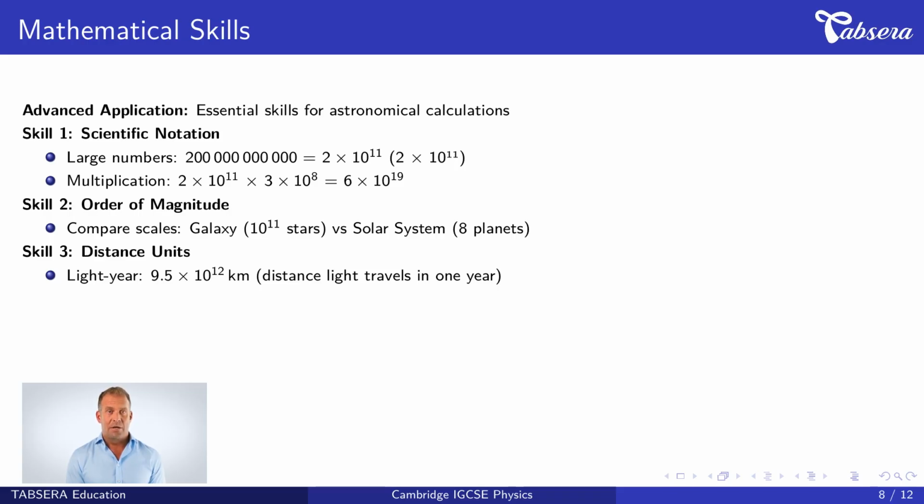Third, distance units in astronomy. The light year equals 9.5 times 10 to the power of 12 kilometers. This is the distance light travels in 1 year at 300 million meters per second. These skills help us comprehend the vast scales involved in galactic astronomy.